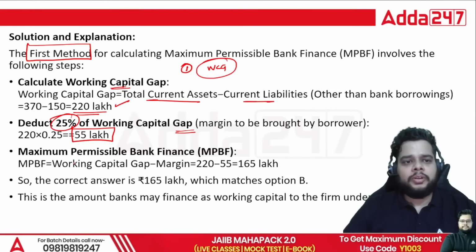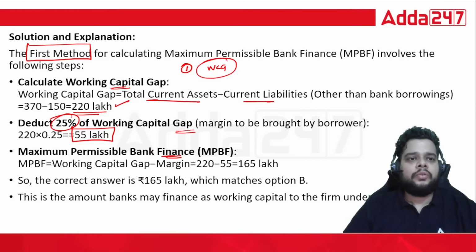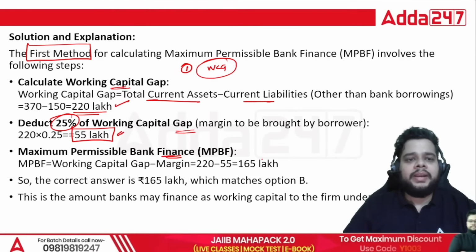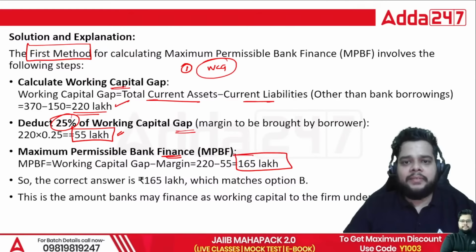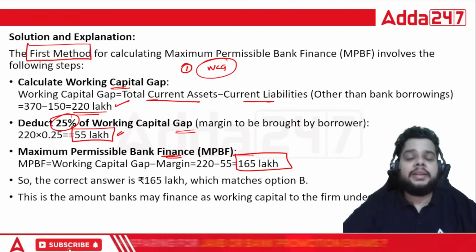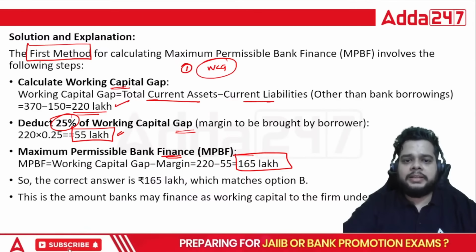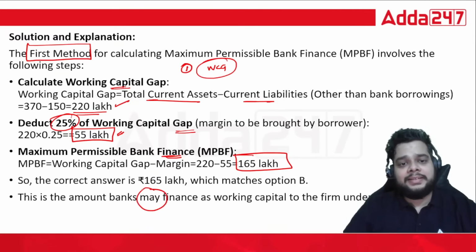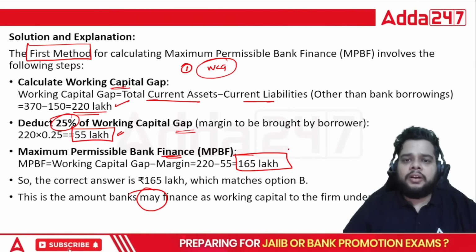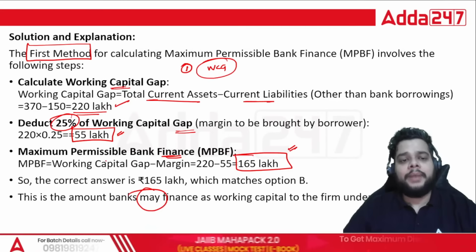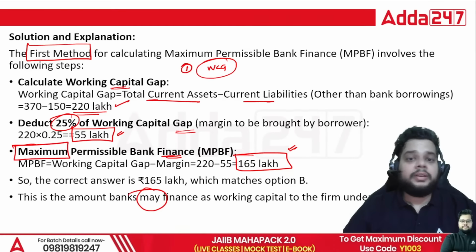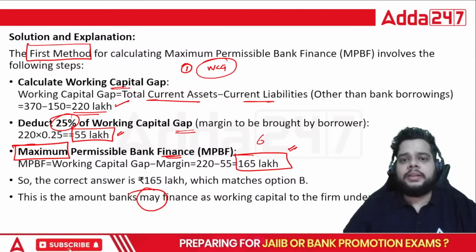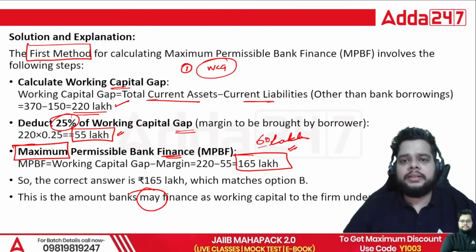And when I talk about the maximum permissible bank finance, whatever the working capital gap is, from there we have to deduct the margin money and we will get the MPBF as 165 lakh, which will be the right answer. This is the amount the banks may finance as working capital to the firm under the first method. So it is not necessary for the bank to provide all the amount, the 165 lakh, but that is the maximum amount, not the minimum amount. The bank can finance you only 60 lakh as well, whatever it feels like.